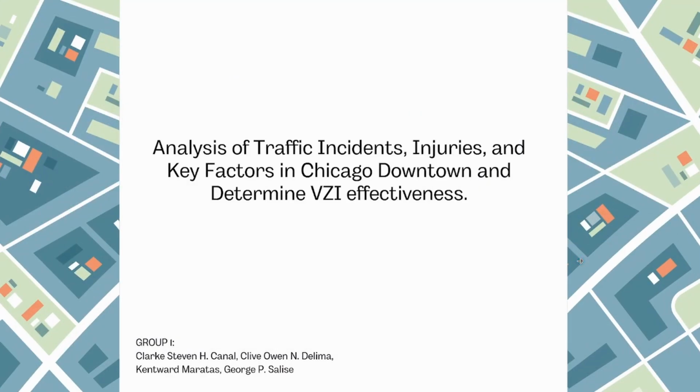Good evening. We are Group 1 and we are going to talk about the analysis of traffic incidents, injuries, and key factors in Chicago downtown and determine the VZI effectiveness.